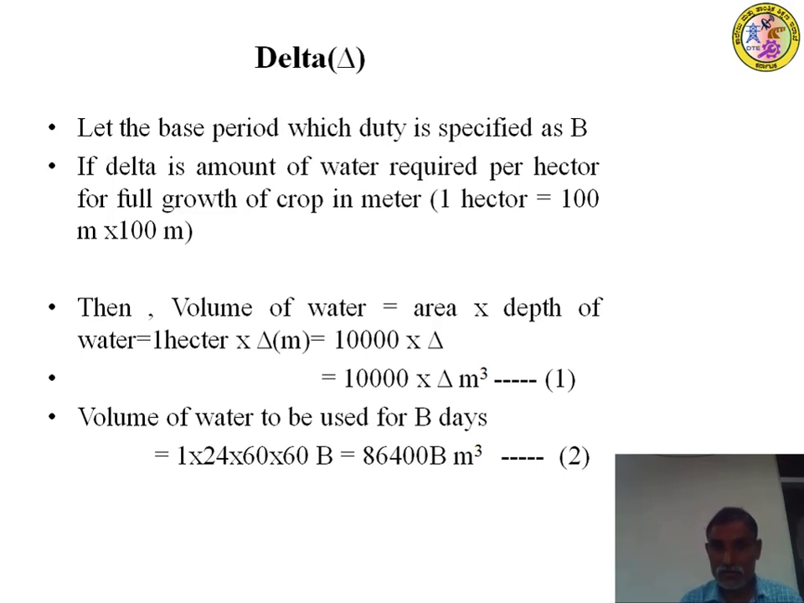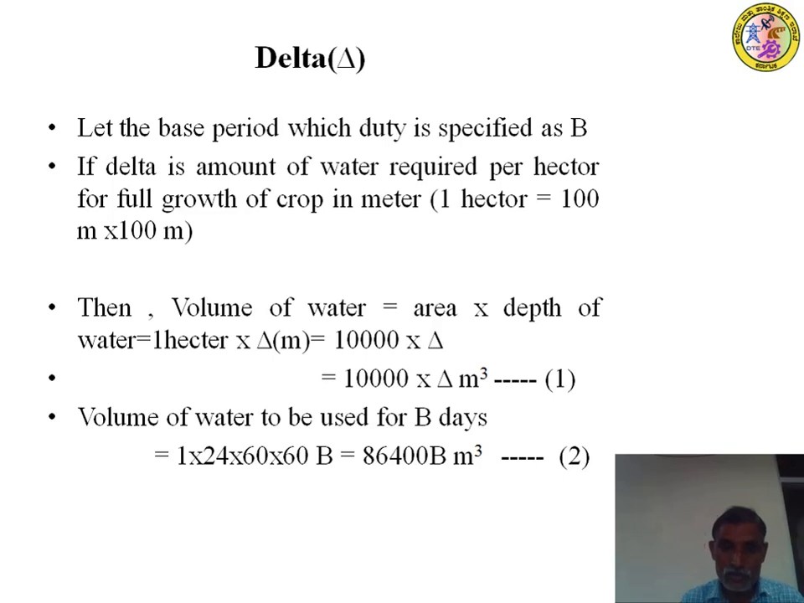That means 10,000 multiplied by delta, in terms of meter cube, is the volume of water. Call this equation 1. Next, the volume of water to be used for the base period. You designate the base period as capital B, from the day of sowing to the day of harvesting, in terms of days.